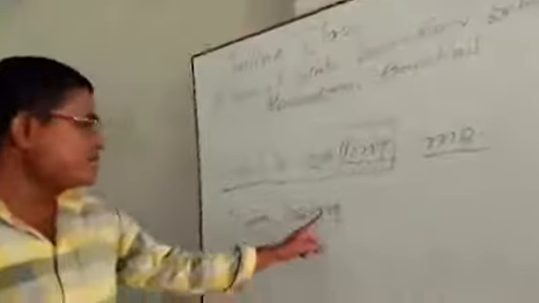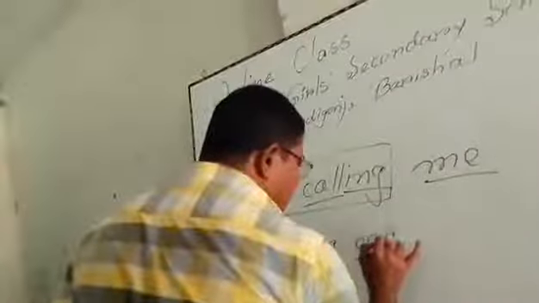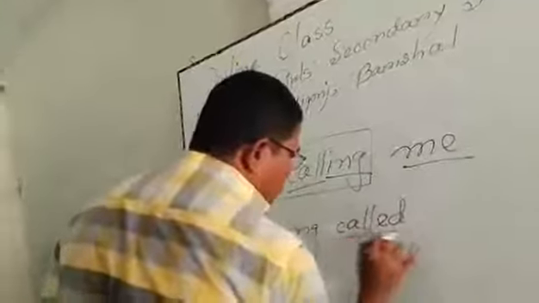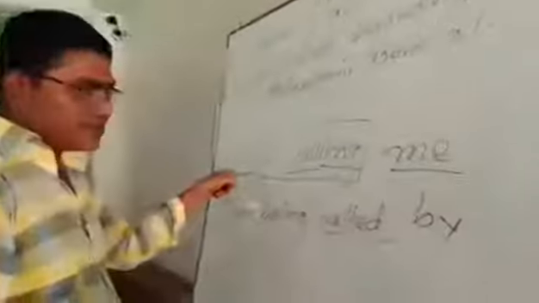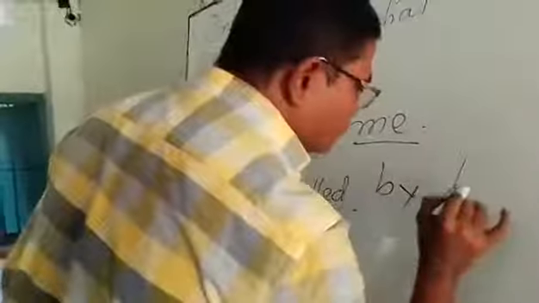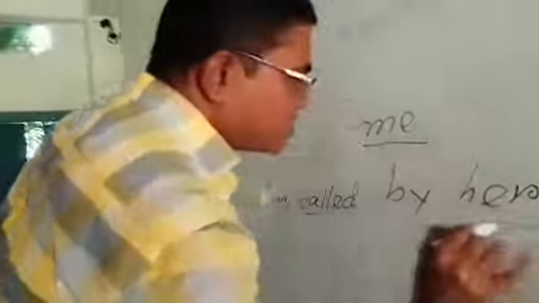Okay, I am being the past participle form of called. I am being called by. Can I use here she? No, we cannot use here she. We have to use her, because her is the objective form of she.